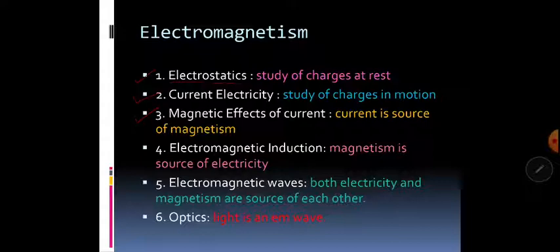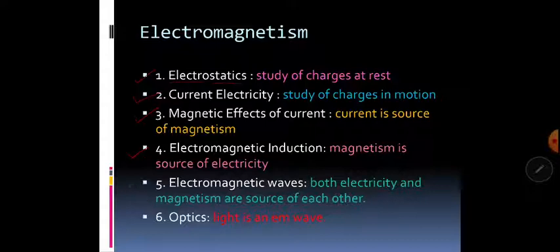Then in unit 4, we are going to discuss electromagnetic induction. That also you have studied in class 10th. There we say that magnetism is also a source of electricity. When we discuss electromagnetic induction and say that whenever there is a change in magnetic flux linked with the coil, current is induced in the coil, that shows magnetism becomes a source of electricity. Till now we have studied charges at rest, then charges in motion. Then we found charges in motion are a source of magnetic field. Then we studied that magnetic field is a source of electricity.